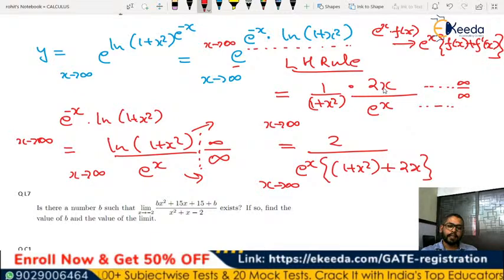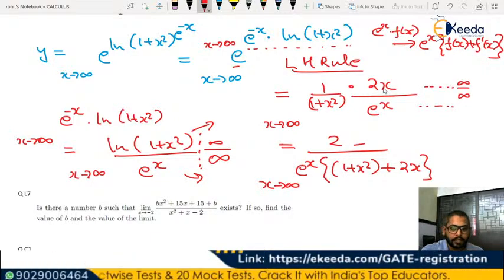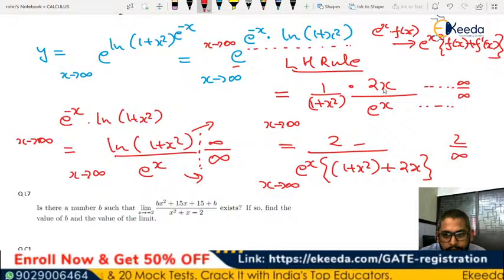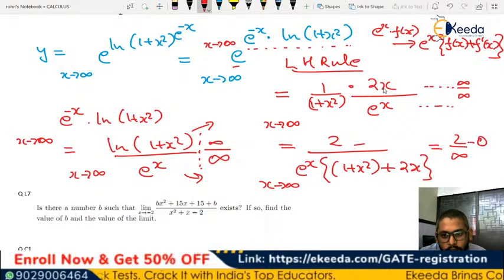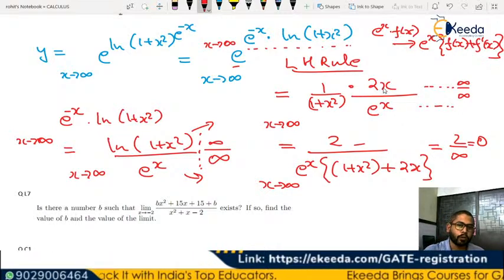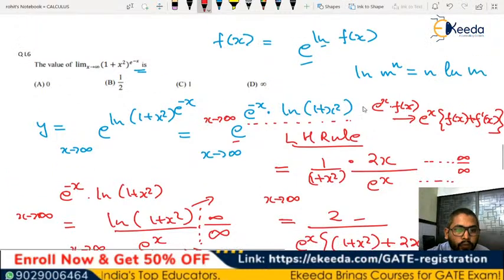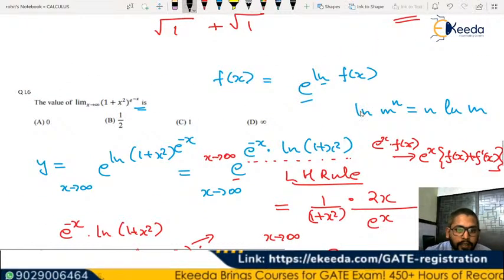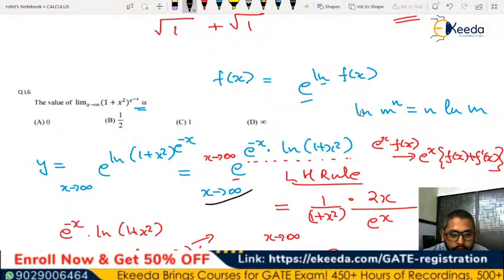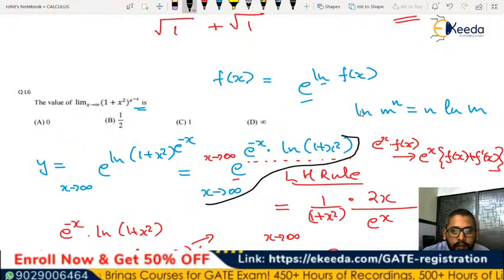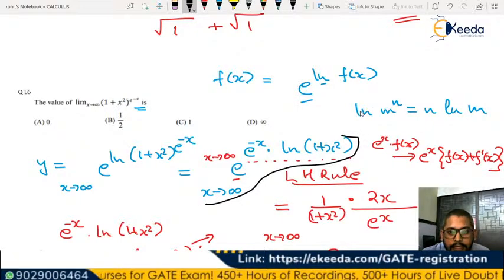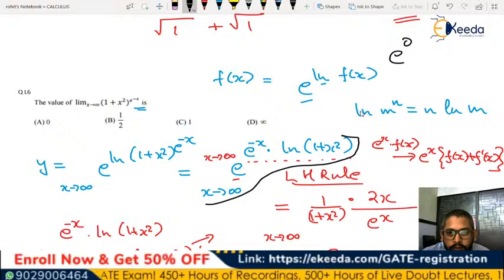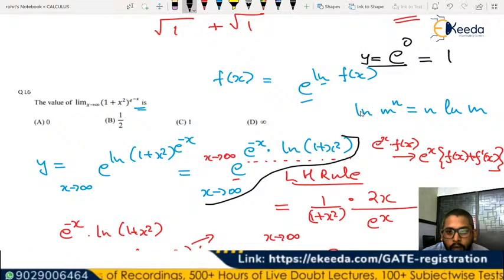So in this case, the numerator is going to be finite, whereas the denominator is going to be an infinite value, which is 0. Right? This value is going to be 0, which means the limit which we are trying to find here will be nothing but e to the power of 0. So y will be e to the power of 0, which is going to be simply 1.